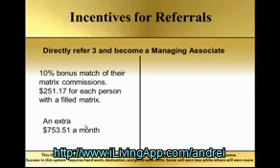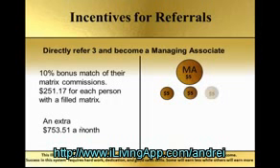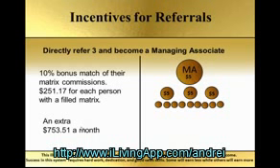But then a second thing happens: when you become a managing associate, you start to get bonuses for everybody that you refer. The next 3 people that you refer, you get a $5 bonus for those people. But it doesn't stop there. Anybody that those people refer, you actually get $5 bonuses for them as well, and the people that they refer, and the people that they refer.